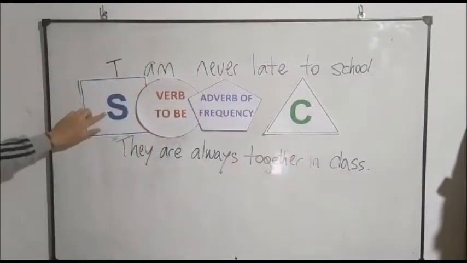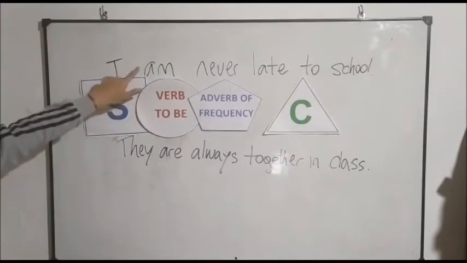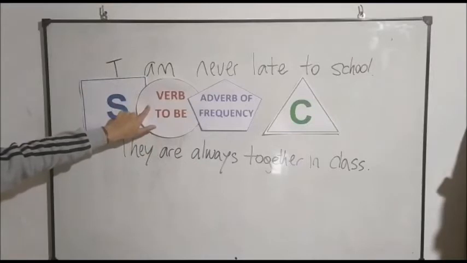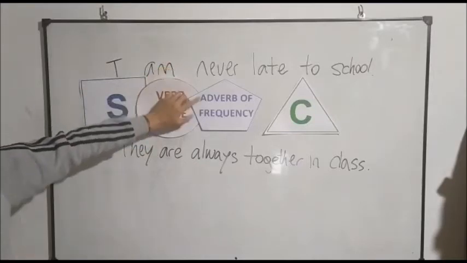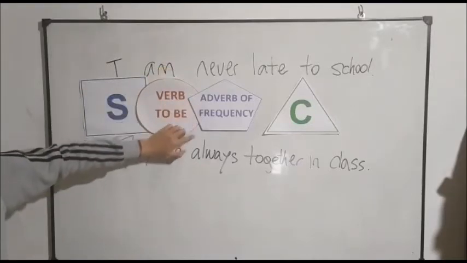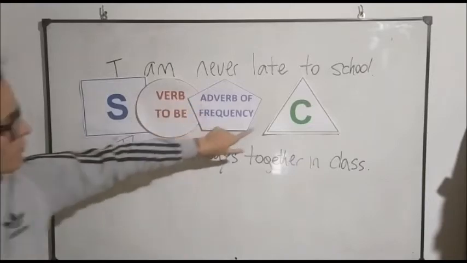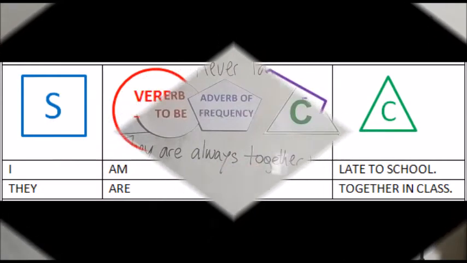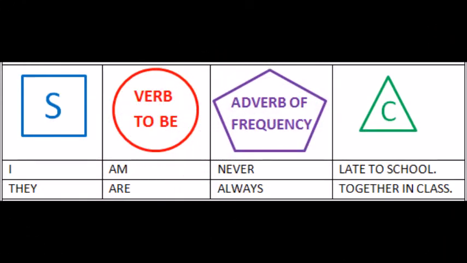So, subject, I, they, verb to be, am, and are, adverb of frequency, never and always, and complement, late to school and together in class. This means that when we have the verb to be, the position of the adverb changes in the sentence.